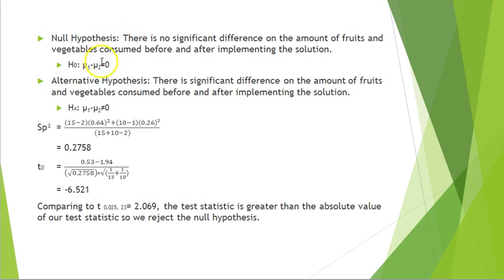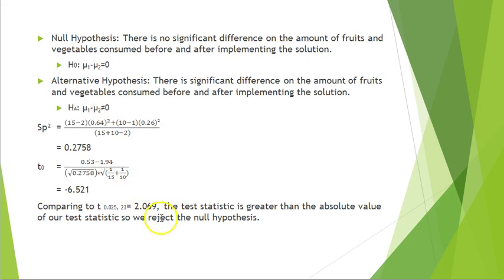So the null hypothesis of this would be there's no significant difference on the amount of fruits and veggies consumed before and after implementing the solution. So the null hypothesis will be the difference between two means will be equal to 0. For the alternative hypothesis, there's significant difference on the amount of fruits and veggies consumed before and after implementing the solution, which means the difference of two means will not equal 0.